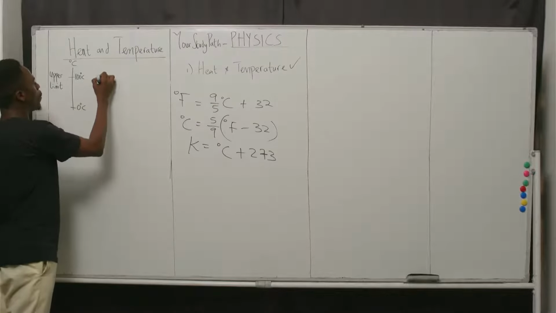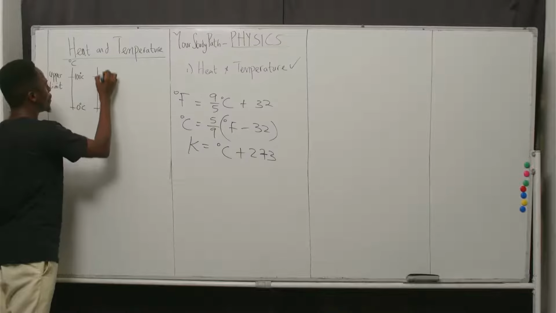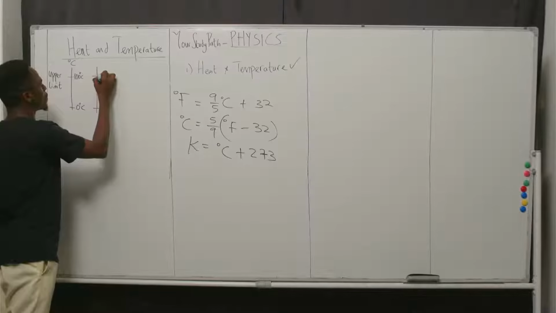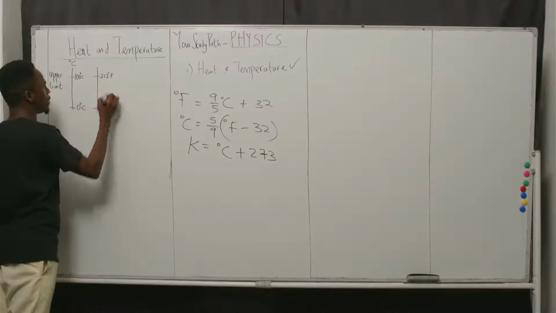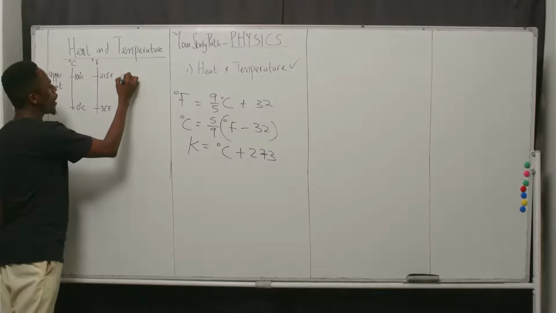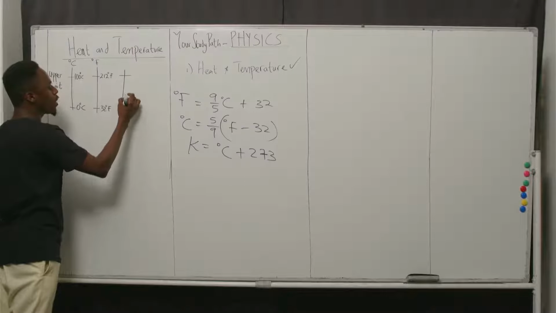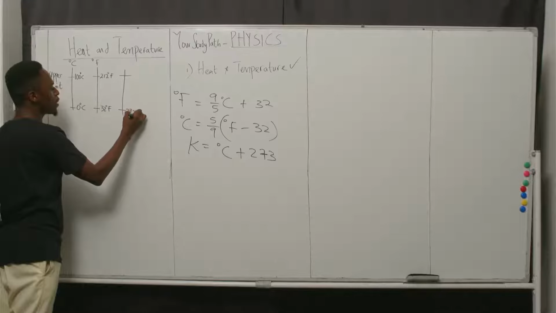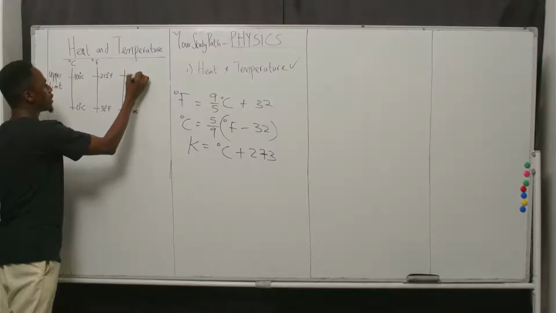When we pick our Fahrenheit scale, we're working with 212 degrees Fahrenheit here, and 32 degrees Fahrenheit here. For our Kelvin scale, we're working with 273 Kelvin here, and 373 Kelvin here.